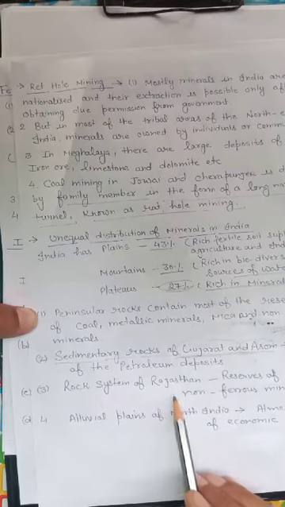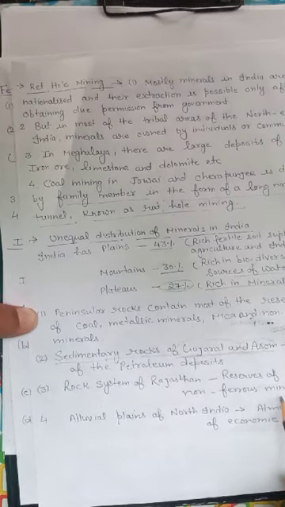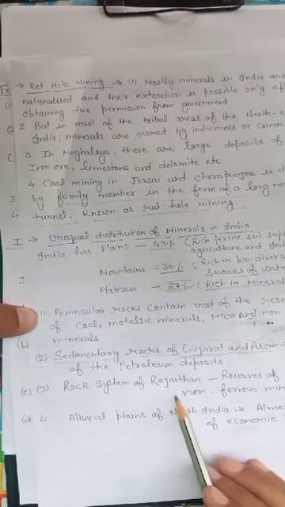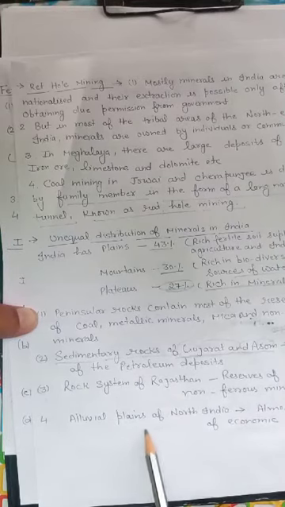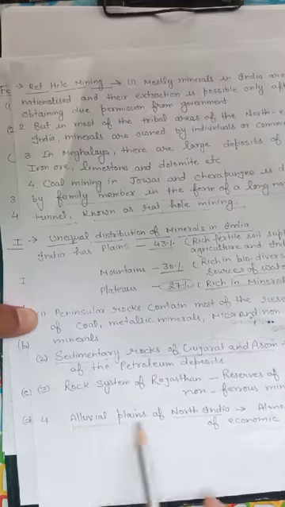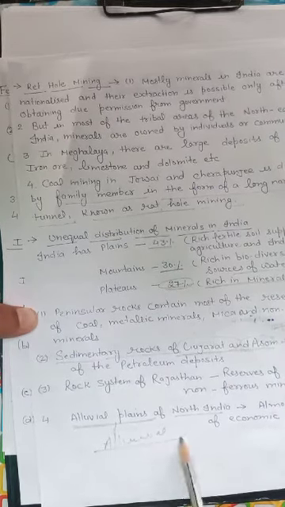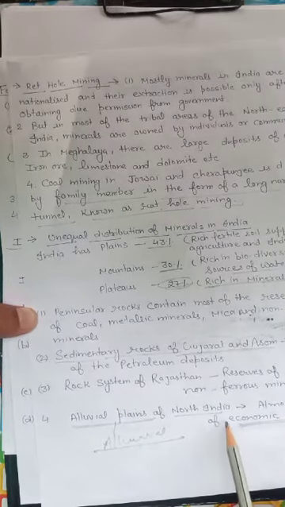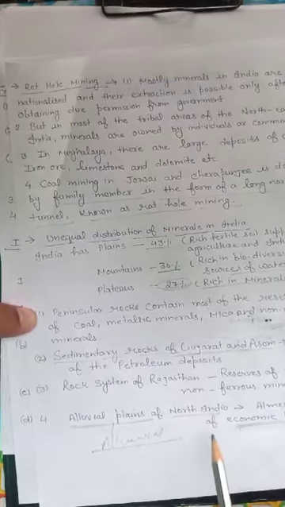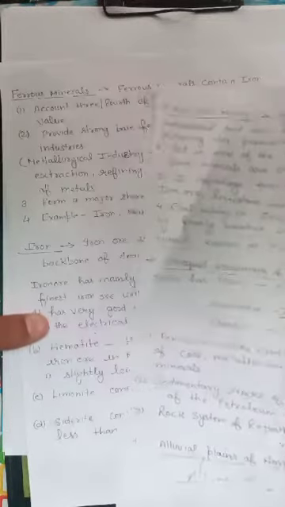Next one is the rock system of Rajasthan. The rock system of Rajasthan has reserves of many non-ferrous minerals, like the copper found in the Khetri mines, which is one example. Next, the alluvial plains of North India. The alluvial plains of North India are covered by alluvial soil, so there are no economic minerals. It means minerals are not found in North India because this part is covered with rich and fertile soil and supports agriculture.